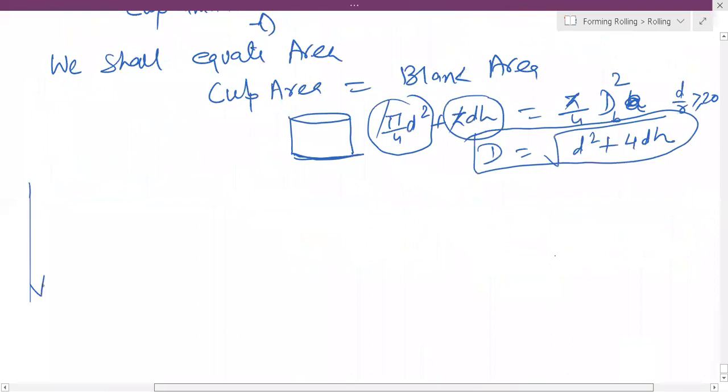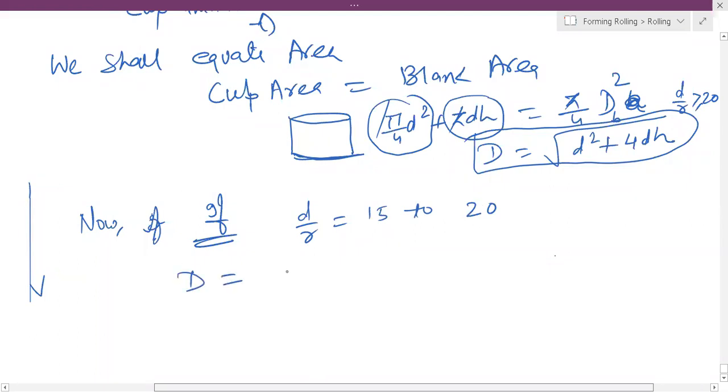Now, if the d by r ratio is between 15 to 20, then we'll use this formula: D is equal to the square root of d square plus 4dh minus 0.5 r.